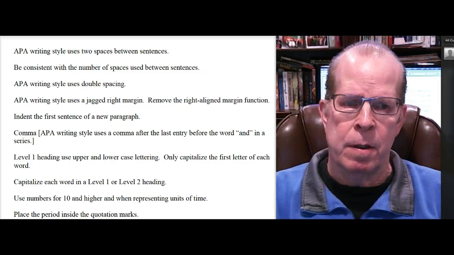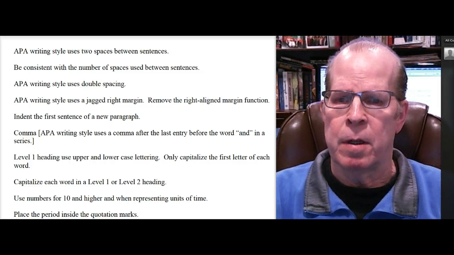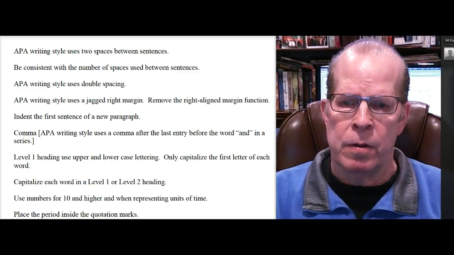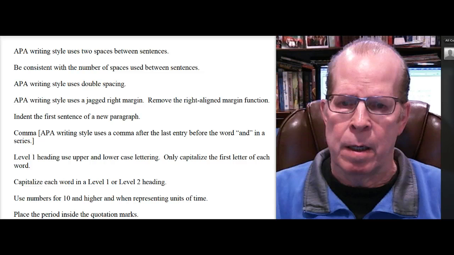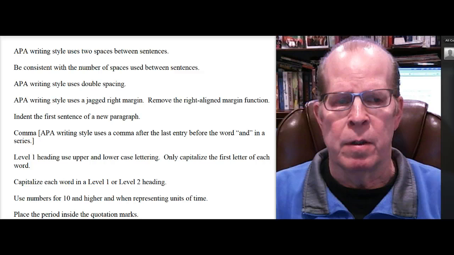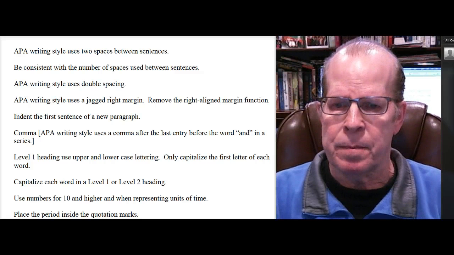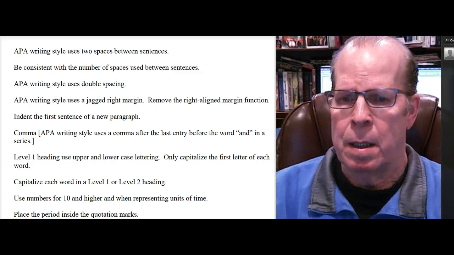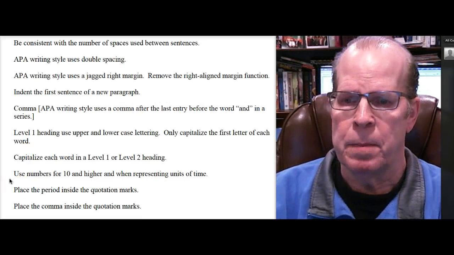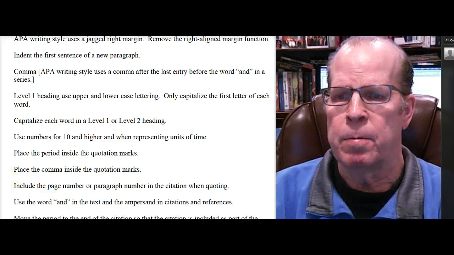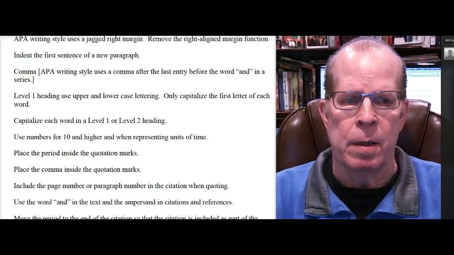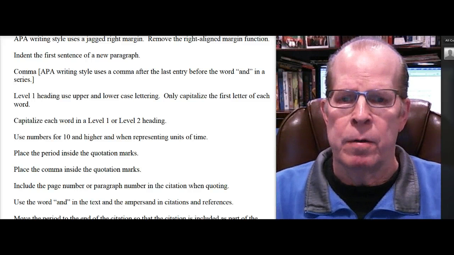Page 62 in the APA publication manual covers the format of headings, but the level 1 heading uses upper and lowercase lettering. It's also in bold, and you capitalize the first letter of each word, and it's the most common heading used. Level 2 heading, the difference with level 2 heading is flush with the left margin. Use numbers for 10 and higher, and when representing units of time. So 3 years, you would use the number 3.